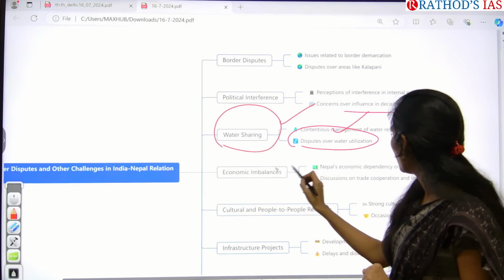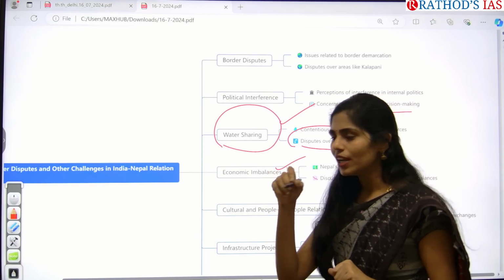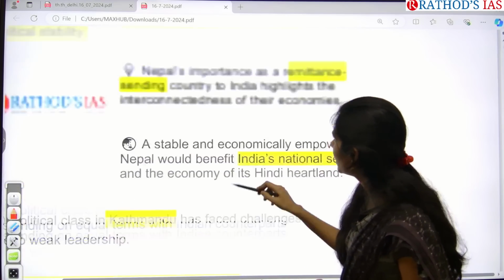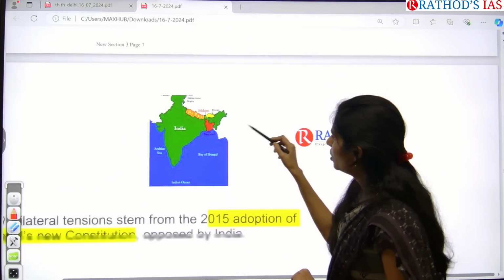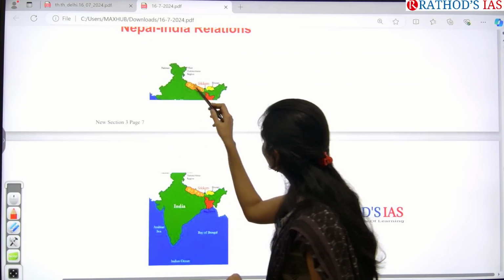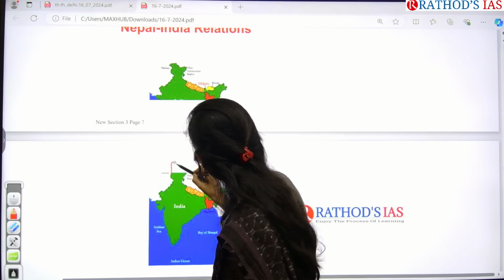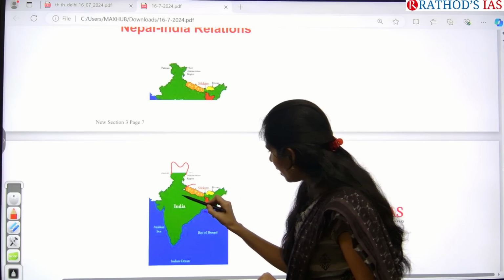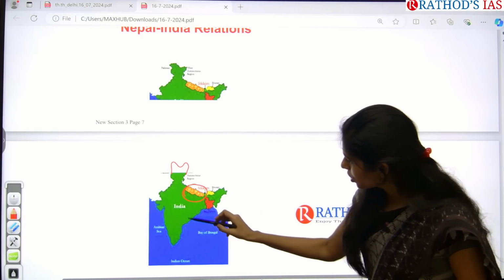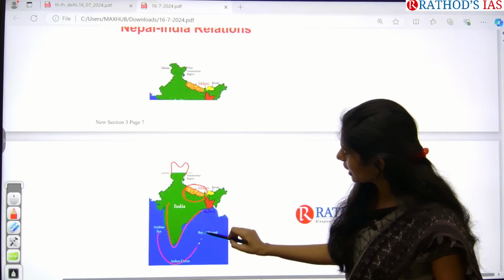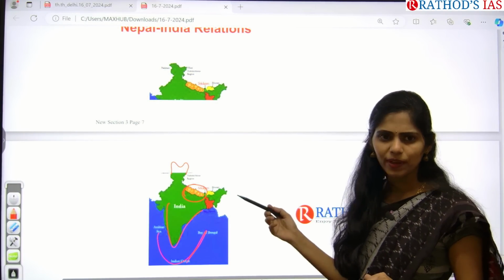And this one is economic imbalances. Nepal is a landlocked country. If you see this map clearly, here we have Nepal, this orange colored part. India has a very huge coastline, right? It has access to the Arabian Sea, the Bay of Bengal, the Indian Ocean.